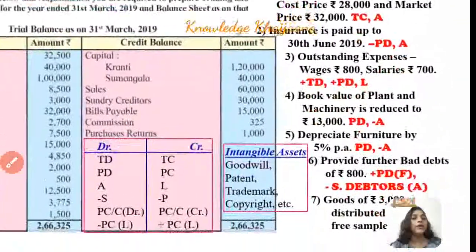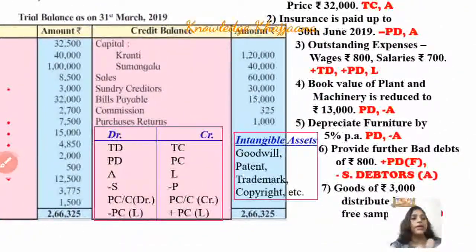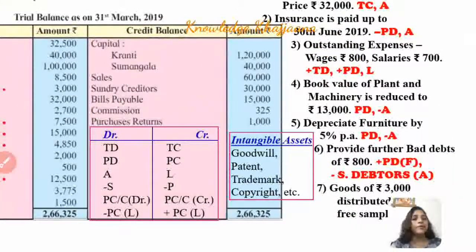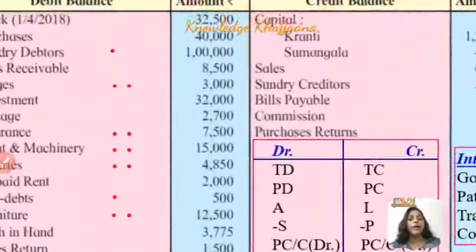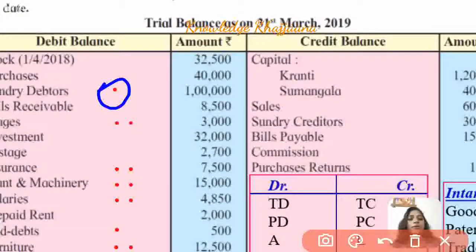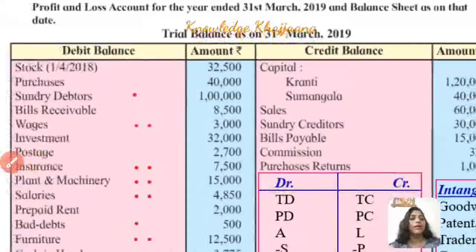And its second recording is done, and that is deducted from sundry debtors on the asset side. Okay, for the new bad debts. So we have to make 2 markings, one marking against bad debts, and one marking against sundry debtors. Next,